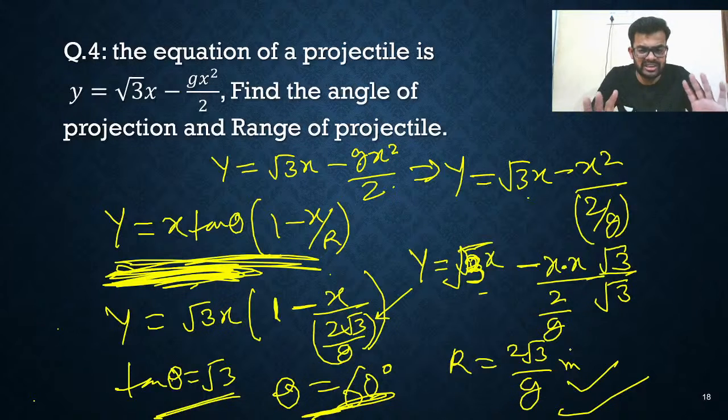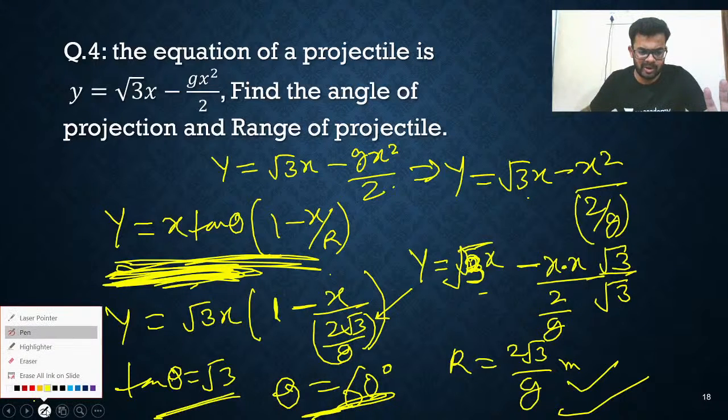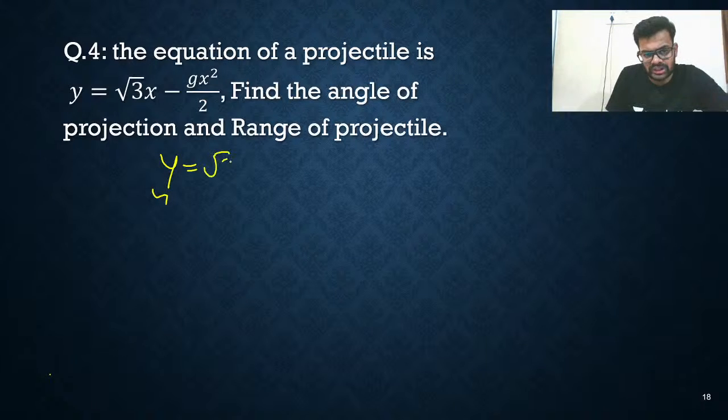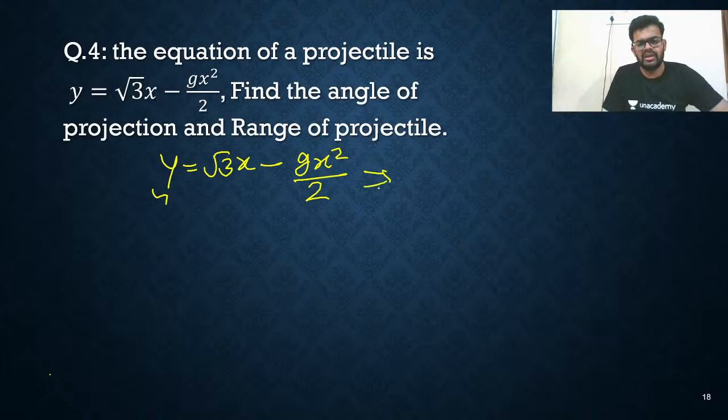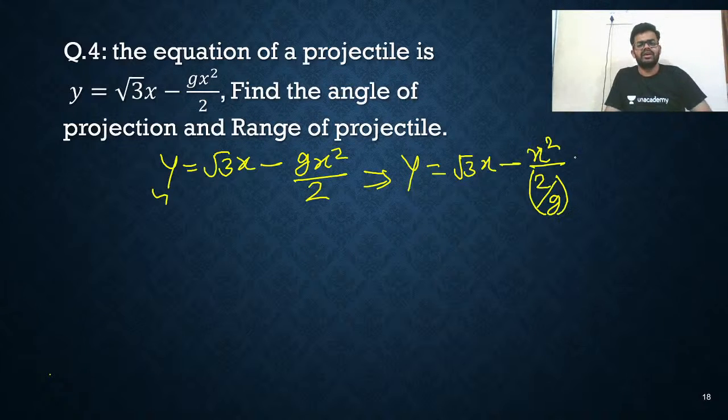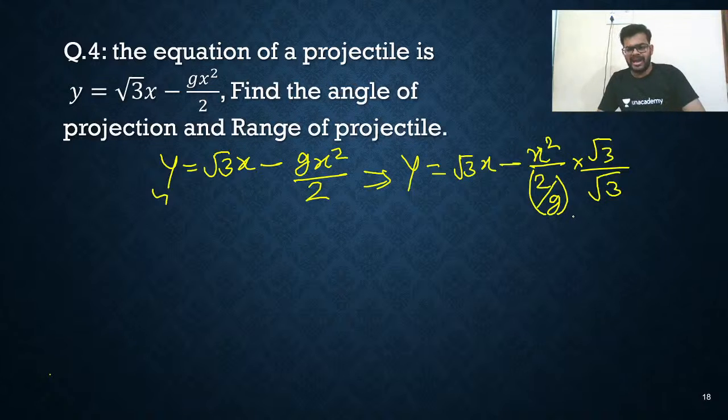I have compared this equation with the equation of motion. Once again, for the last time, I'm solving it so that you will not have any confusion, because some of my friends still have confusion. So y is equal to root 3x minus gx square upon 2, it is given. Now I can write y equal to root 3x minus g, and I am writing 2 by g here. Now I multiply root 3 and divide by root 3.